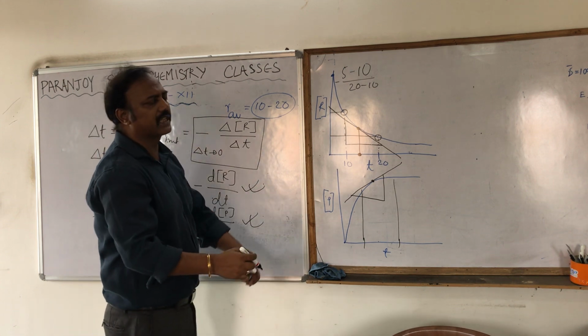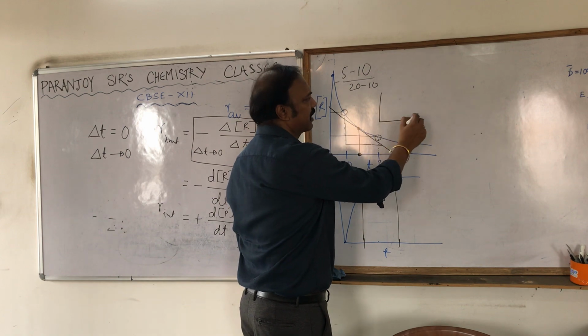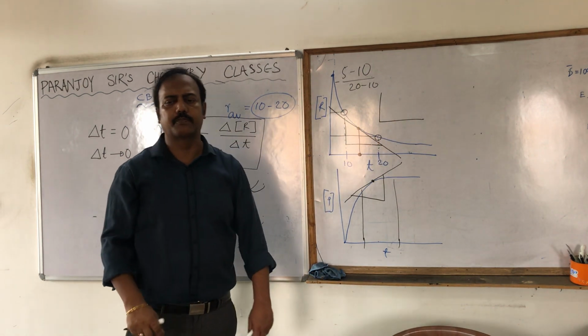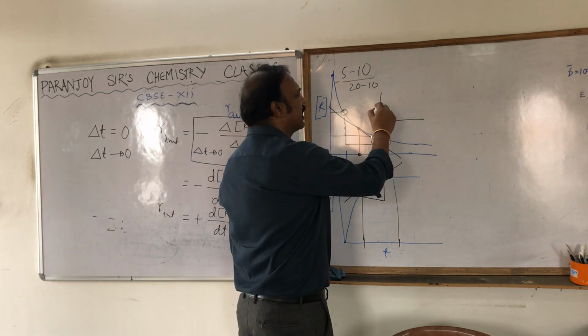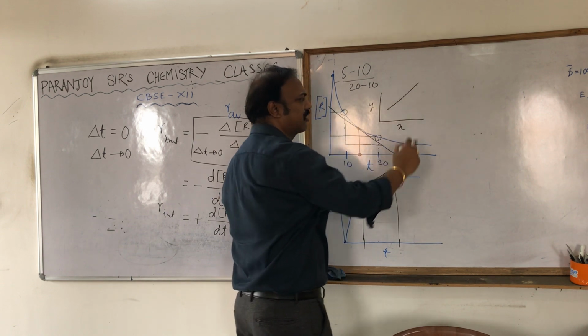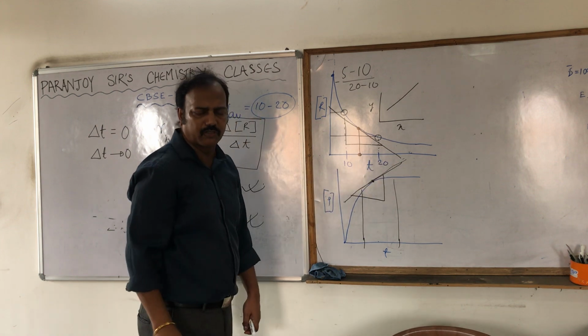As I told you in the previous class, in the previous chapter also, a straight line has two types of slope: one is positive slope, one is negative slope. What is positive slope? If the value of x increases with the increase of y, that means this is positive slope.